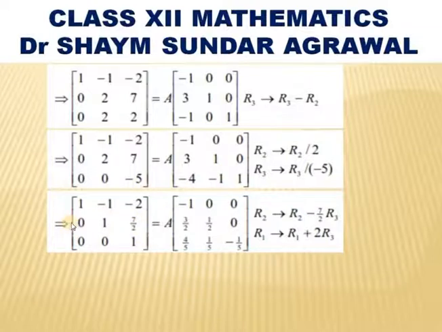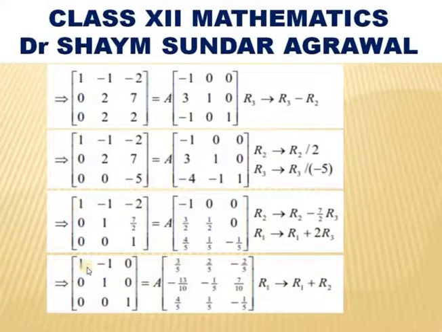Next, we have to make the 23 and 13 elements 0 by using R3. That means, R2 replaced by R2 minus 7 by 2 times R3 will give you 0. Similarly, R1 replaced by R1 plus 2 times R3, if you add 2 times of that, it becomes 0. By taking those 2 operations, it becomes 1, minus 1, 0; 0, 1, 0; 0, 0, 1 equals A into 3 by 5, 2 by 5, minus 2 by 5; minus 13 by 10, minus 1 by 5, 7 by 10; 4 by 5, 1 by 5, minus 1 by 5.